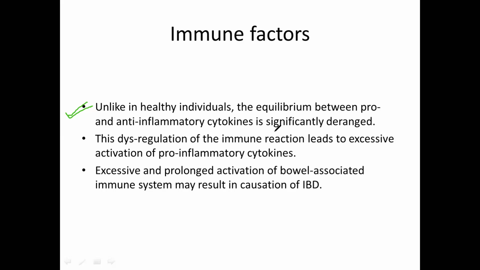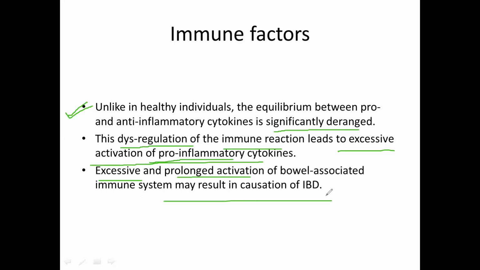This balance is significantly deranged, and this dysregulation or imbalance of the immune reaction leads to excessive activation of pro-inflammatory cytokines. And once they are excessively activated, this excessive and prolonged activation of the bowel associated immune system may result in causation of inflammatory bowel disease.